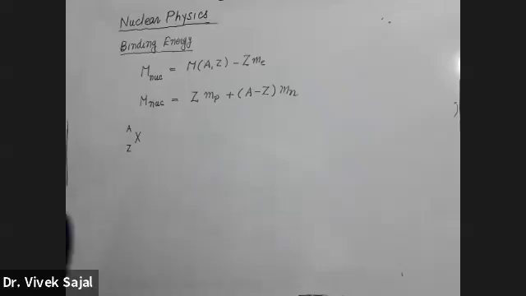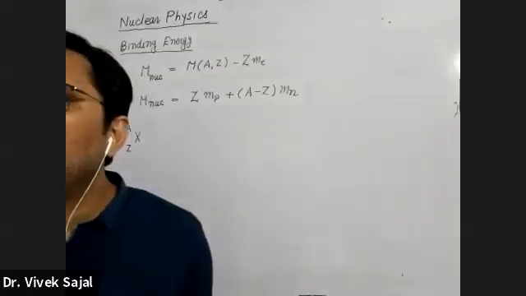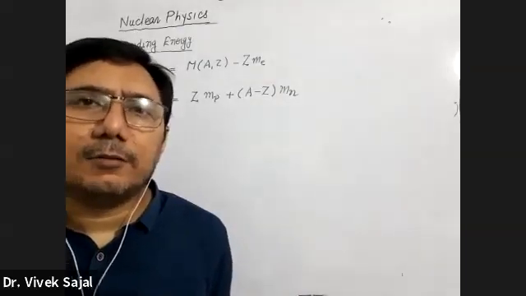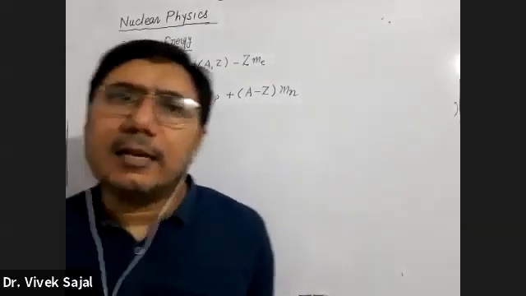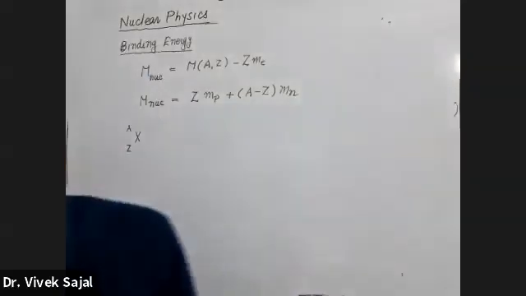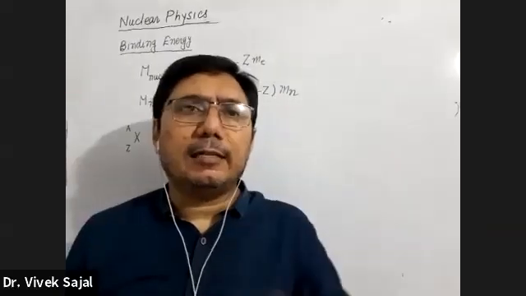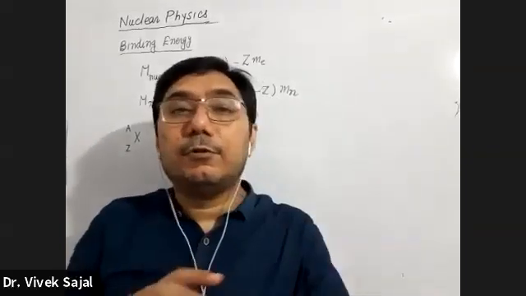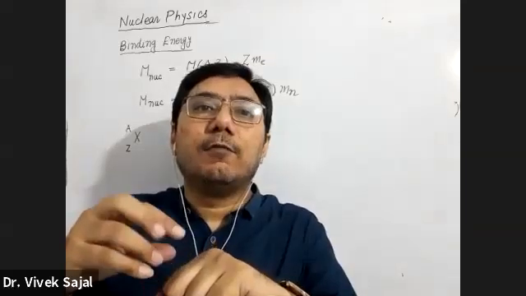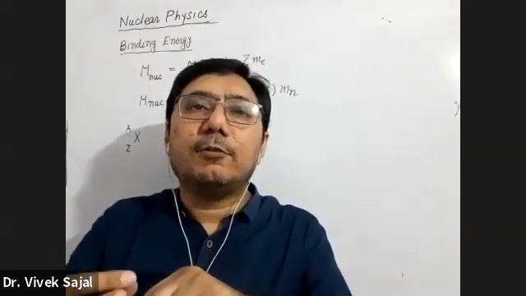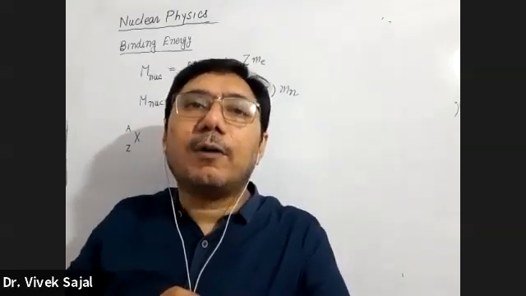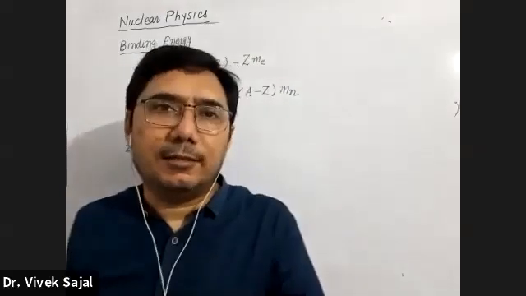So they started thinking, why is this mass difference coming into the picture? And then they thought that if I have a nuclei, and in this nuclei there are a few protons and a few neutrons inside, and if I want to remove one of the nucleons, either a proton or a neutron, then I have to provide some external energy from the outside.